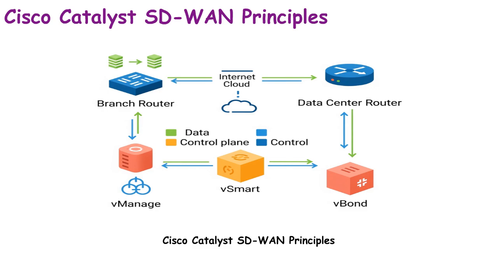The data plane forwards user traffic efficiently, prioritizing critical applications over less important ones. Security is built in, with encryption and segmentation applied end-to-end across all WAN links. The importance lies in simplifying management, improving performance, and lowering operational costs. SD-WAN is widely used for connecting branch offices, campuses, and cloud services seamlessly. In summary, Cisco Catalyst SD-WAN ensures secure, agile, and optimized WAN connectivity for modern enterprise demands.